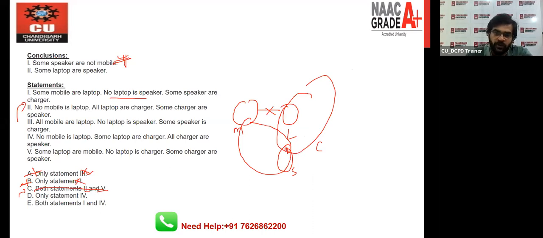Now you will check the fourth option. In the fourth option, you will see that here also 4, here also 4. There is no need to check the fourth one. So I will suggest you check the first one, right? And we have already checked that the first one is wrong, then definitely the E option is wrong. Option number D is the remaining one, right?